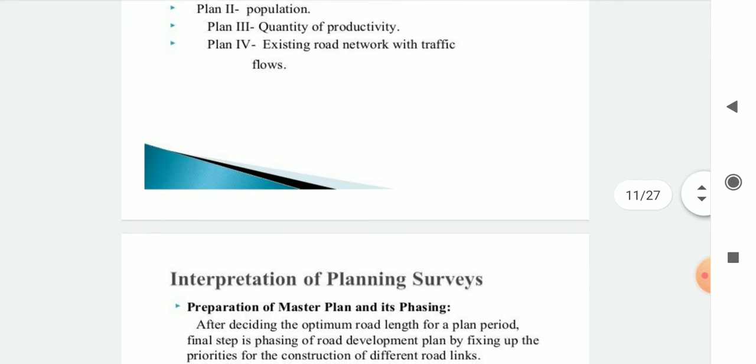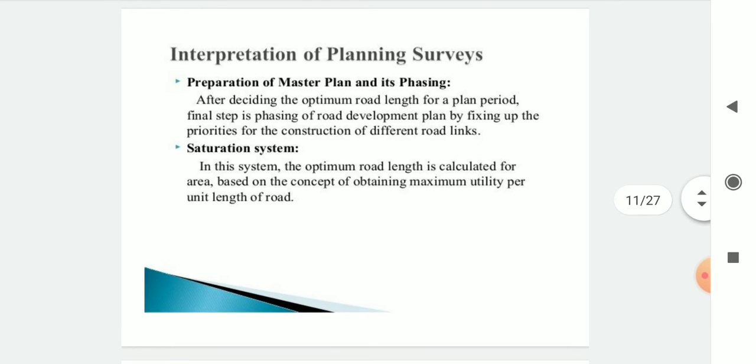Next we are going to prepare the construction of the road. Then interpretation of planning surveys. First, preparation of the master plan and its phasing. After deciding the optimum road length for a planned period, the final step is phasing of the road development plan by fixing up the priorities for the construction of different road links. Saturation system: in this system, the optimum road length is calculated for an area based on the concept of obtaining maximum utility per unit length of road. That is the interpretation for the planning surveys.